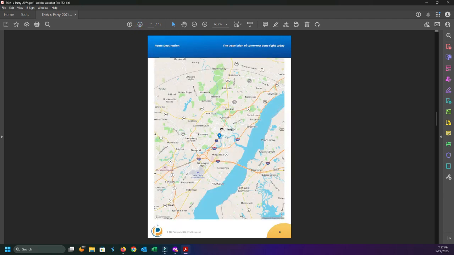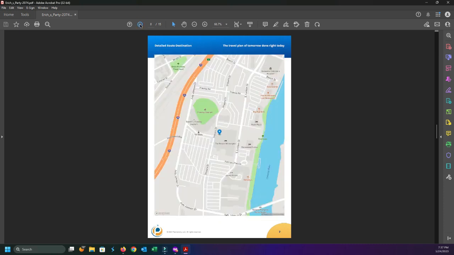I go through this information. You can see there's a map right here for route destination. It zooms in. It'll actually show you where you're actually staying right there. Now, that's based on my hotel location. So I said I've got a destination for the event. This is actually based on my stay location.